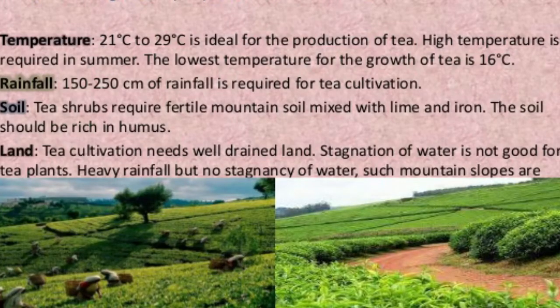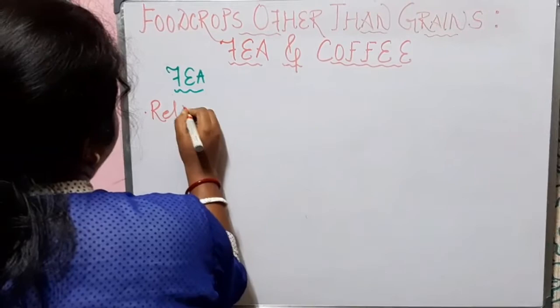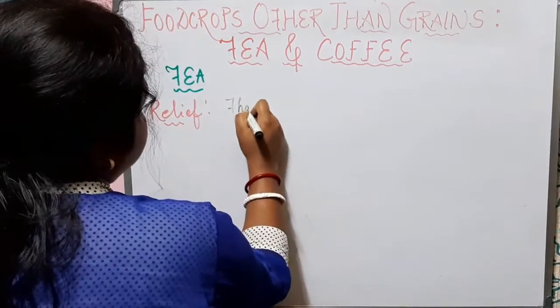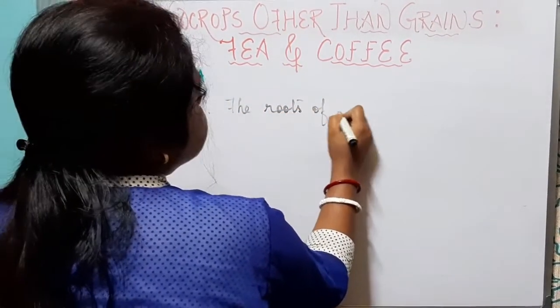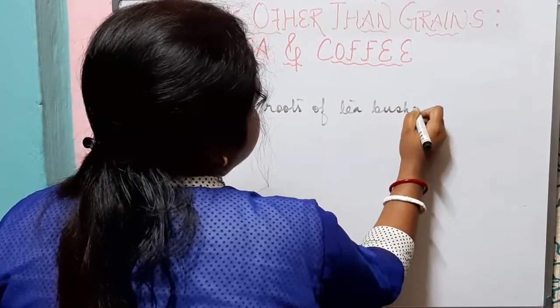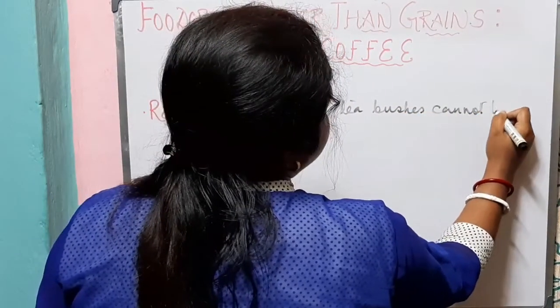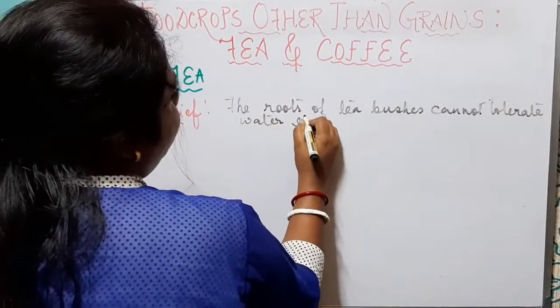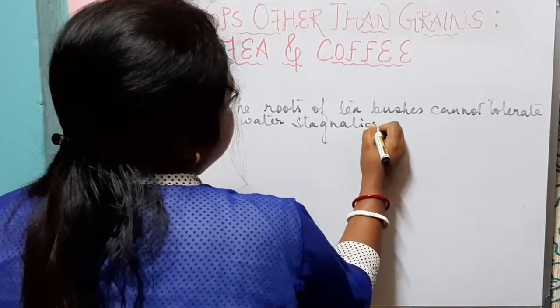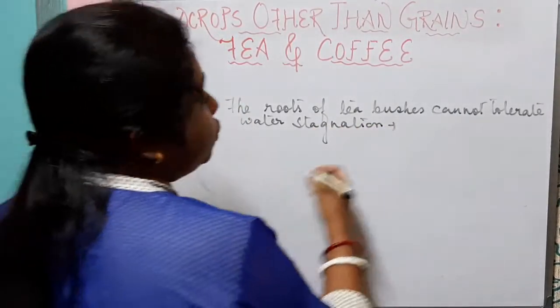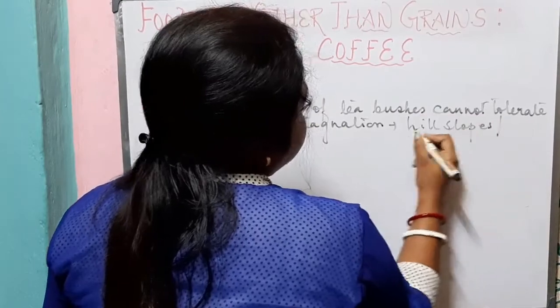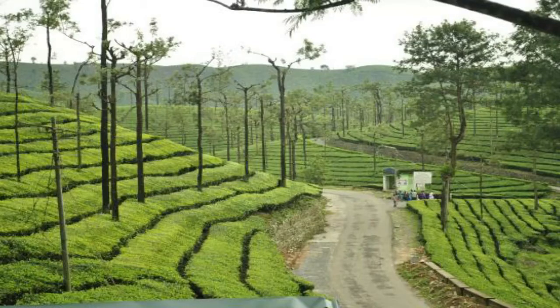Now let us know which type of relief is suitable for the growth of tea. In terms of relief, as the roots of tea bushes cannot tolerate waterlogging or water stagnation, the ideal relief for the growth of tea is the hill slopes, or we can say the sloping terrains.